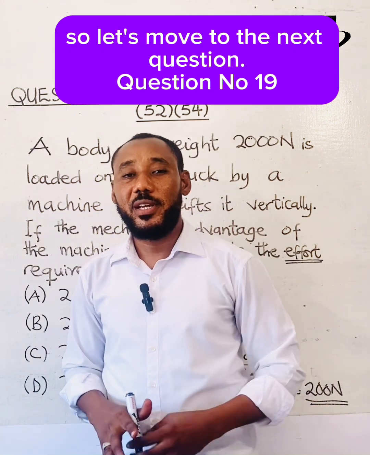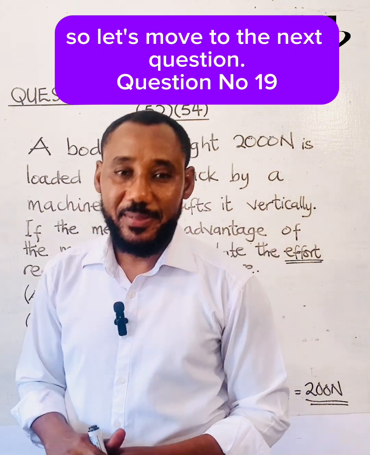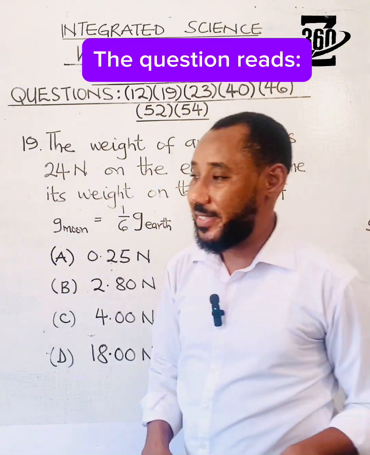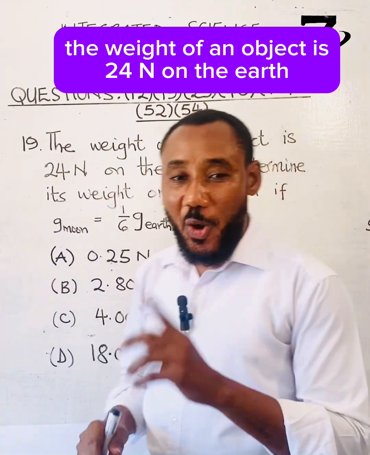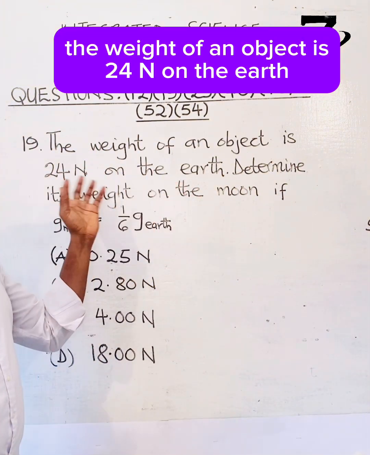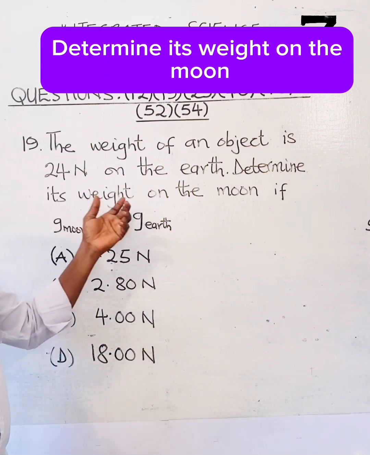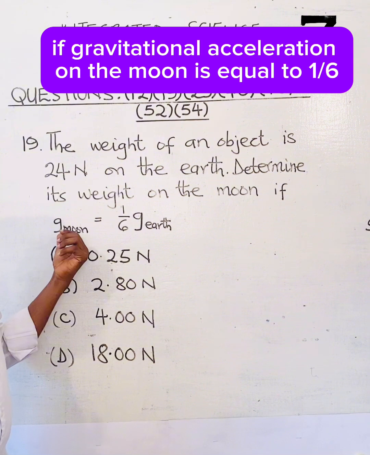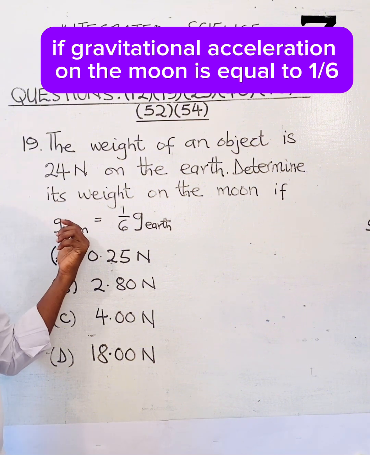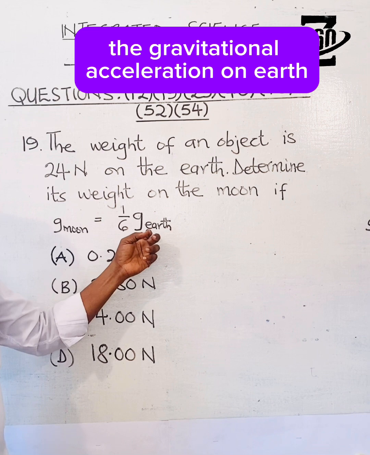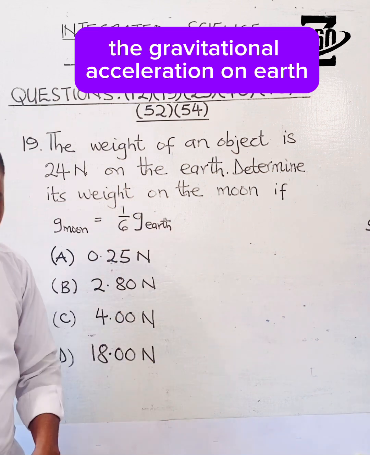Okay, so let's move to the next question. Question number 19. The question reads, the weight of an object is 24 Newton on the earth. Determine its weight on the moon if gravitational acceleration on the moon is equal to 1/6 the gravitational acceleration on earth.